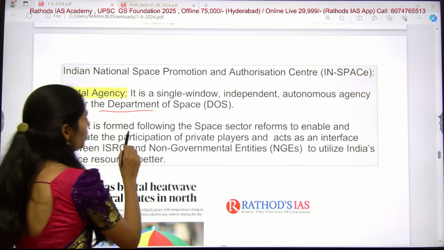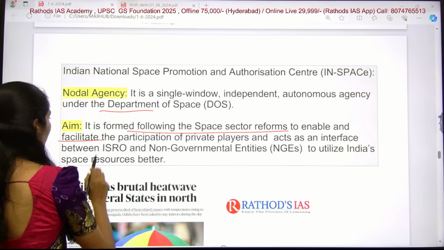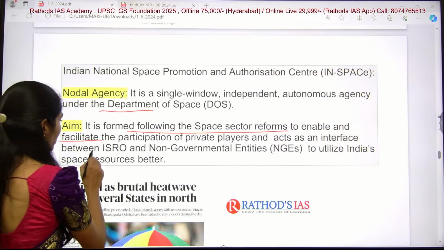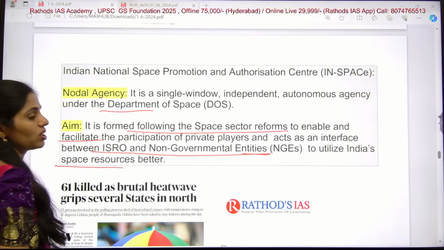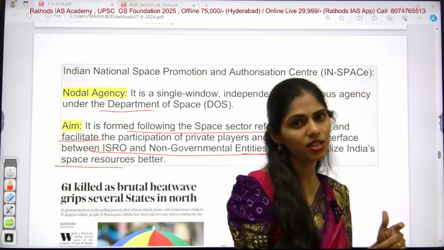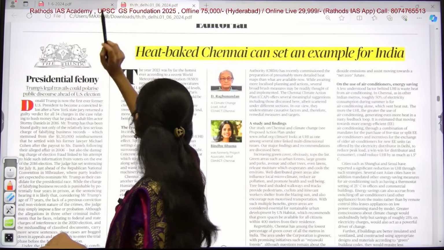It is formed following the space sector reforms, which are made to enable and facilitate the participation of private players, and to act as an interface between ISRO and non-governmental entities, to utilize India's space resources better. So these are some important things that you have to remember from this article. And now let us move on to the next topic.